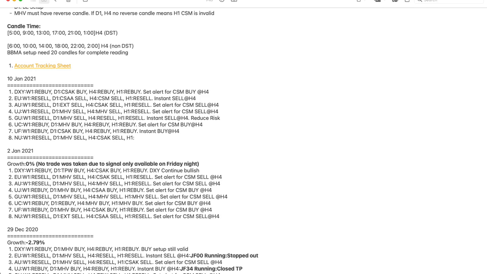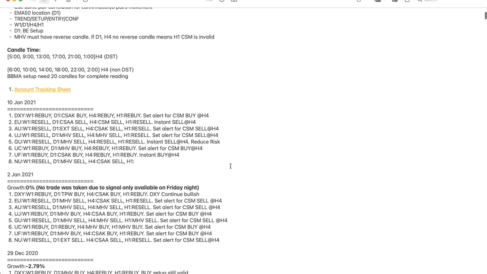Very simple, like last week. So for this week, we're going to be able to instant sell on EU. We're also going to be able to instant sell on GU, but it's advisable to take half of the risk on this trade, and also USD CHF.